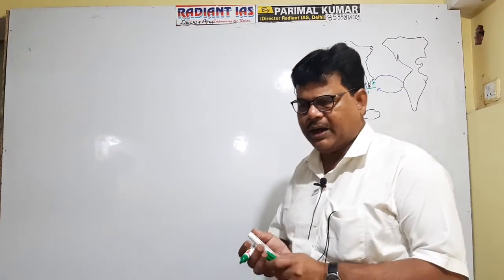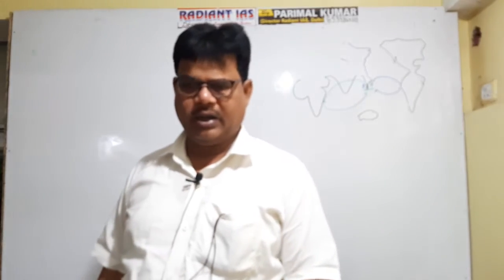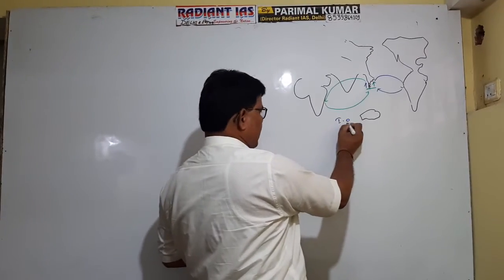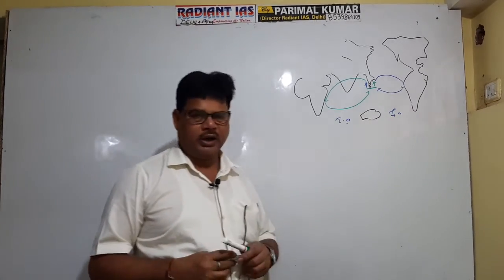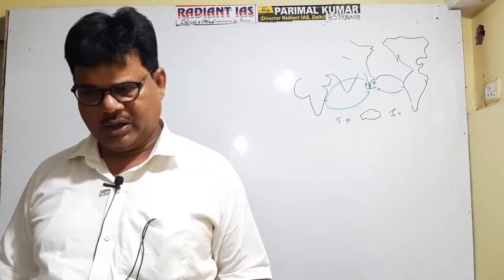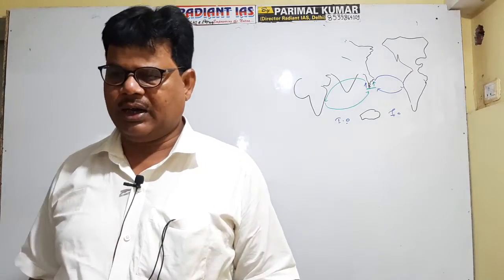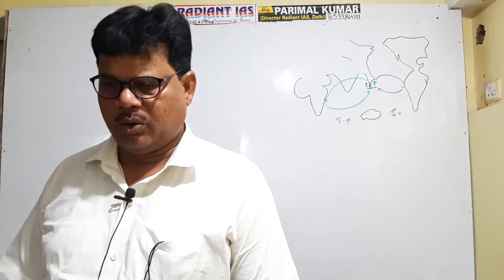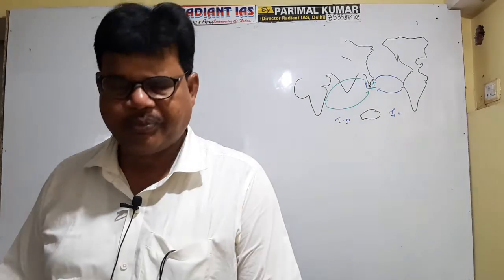So Walker identified the existence of two air cells, one in the Indian Ocean and the other in the Pacific Ocean. Since these cells were identified by Walker, they are referred to as Walker cells. What is the meaning of Walker cell, and where does it exist? Is it clear now?